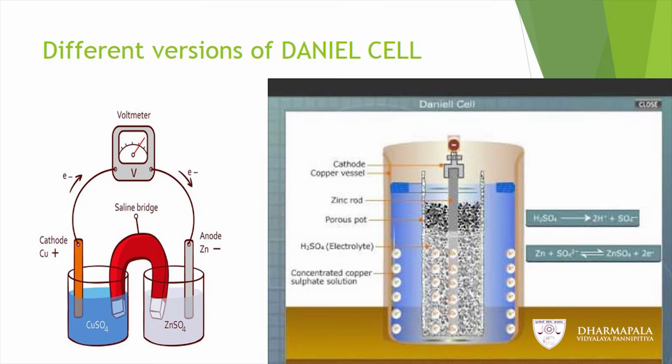But in the second diagram, there is no salt bridge. The zinc sulfate solution is contained in a porous pot. So, there is a liquid junction potential because of the liquid junction between the two different electrolytes.